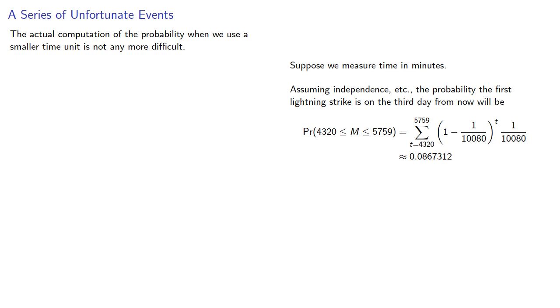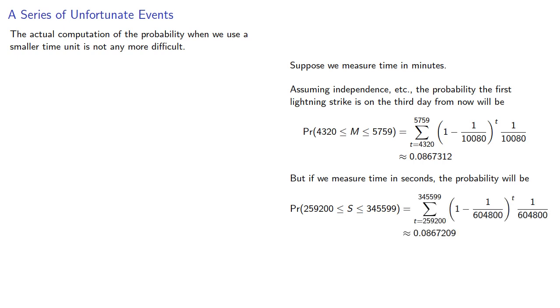But if we measure time in seconds, well, that's someplace between second 259,200 and 345,599, and that will be. And so, well, the computations are not really any more difficult. They are a lot uglier. So let's look at a slightly different problem.